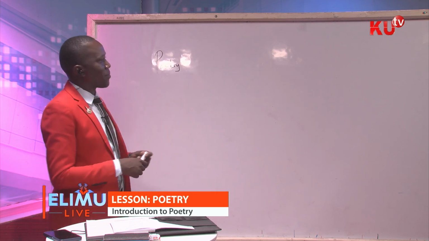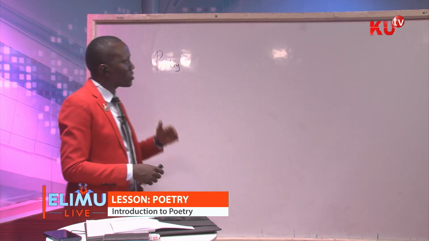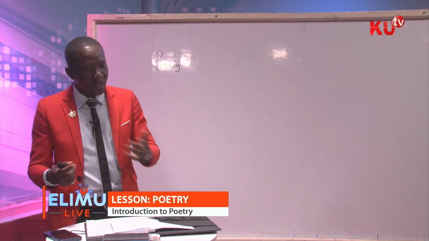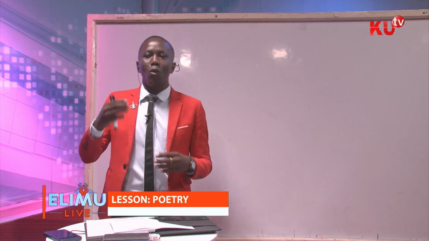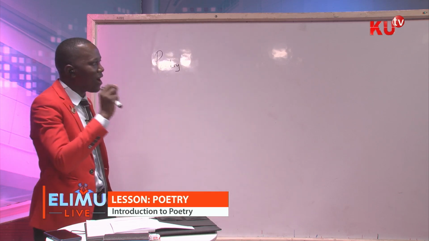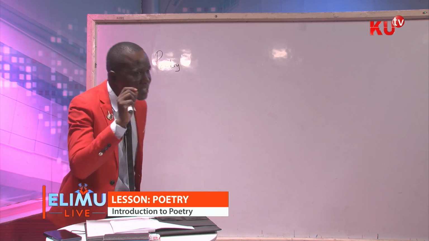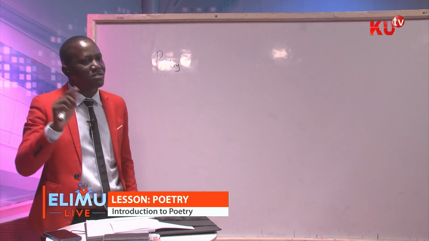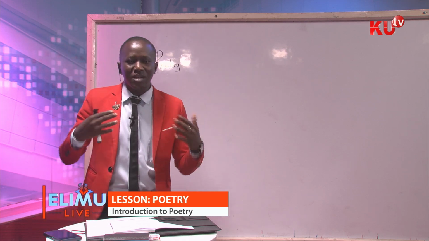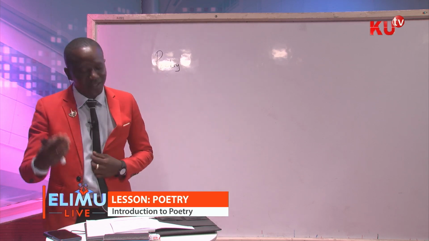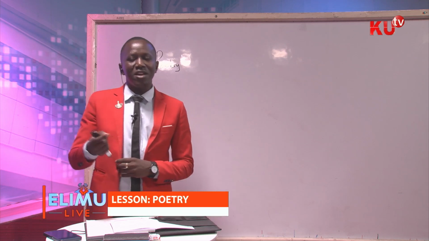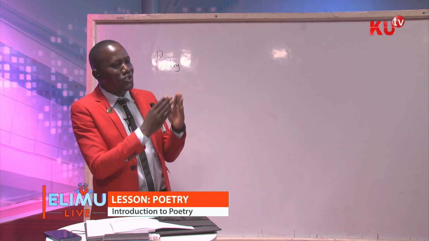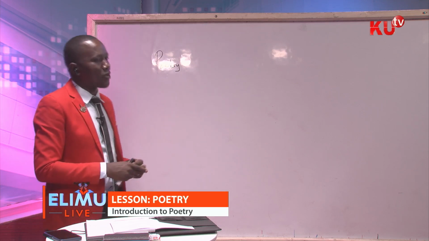Now, what is a poem? If I may go to the second point, what is a poem? Terms used in poetry. The first one is poem. What is a poem? Now, a poem is a work of art. A poem is a work of art written in verse form, using distinct styles in which the expression of feelings, emotions, and ideas is given prominence.